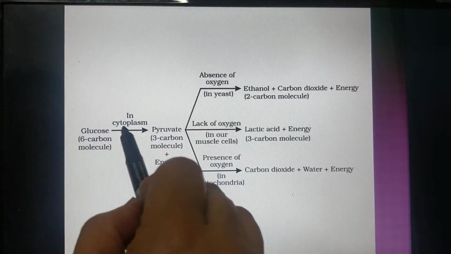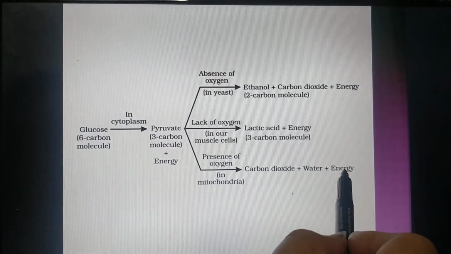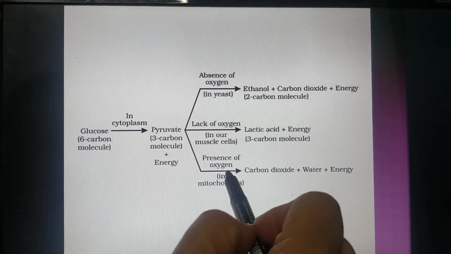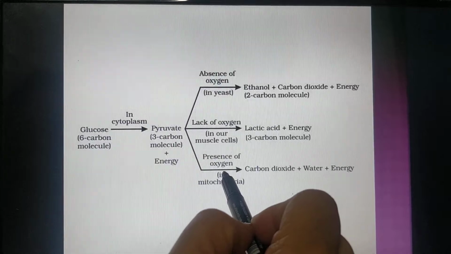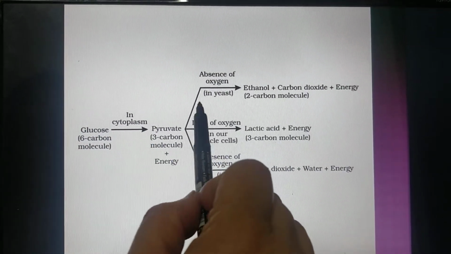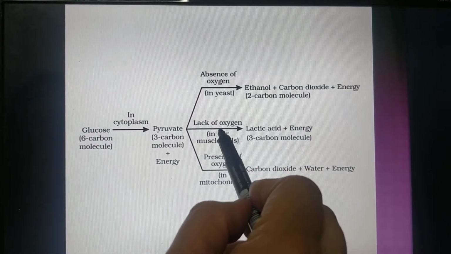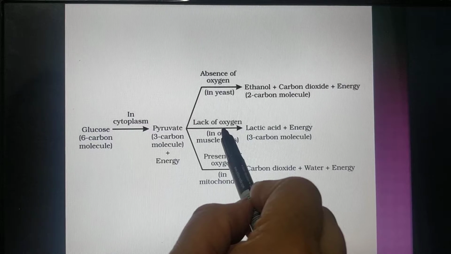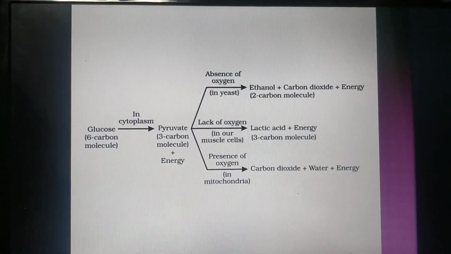So this respiration pathway, glucose, pyruvate, carbon dioxide, water, energy, occurs in the presence of oxygen. This is known as aerobic respiration. And this pathway where there is no involvement of oxygen is known as anaerobic respiration. This is also anaerobic respiration.